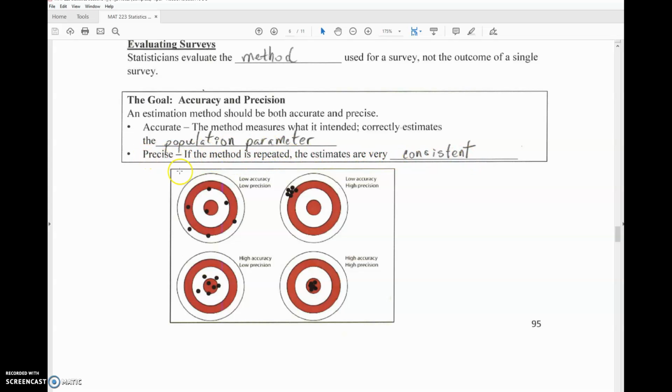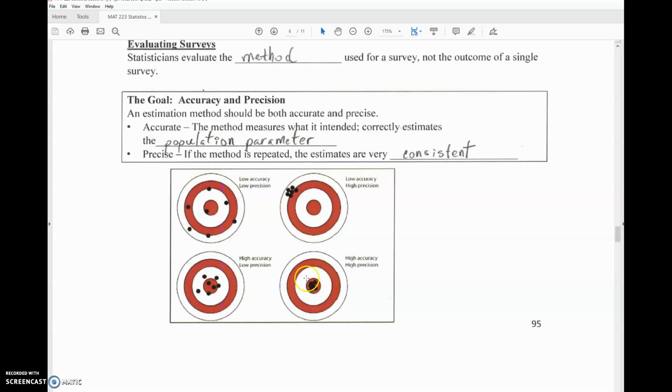So if the method is precise and we repeat it, in this case if we do another bunch of surveys and get a whole other sample data set, the method should be consistent. We should get a similar result to what we got the first time. This is sort of a bullseye, a target explanation of that. Pretend that the bullseye is the population parameter that we're trying to estimate, say the population proportion of people who support the job of the current president.